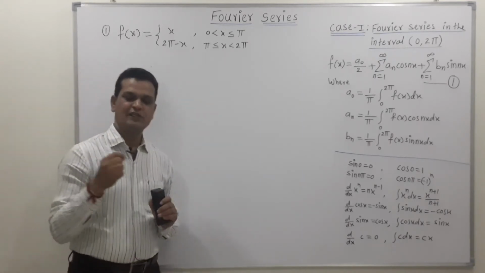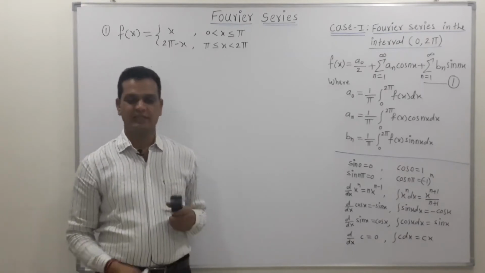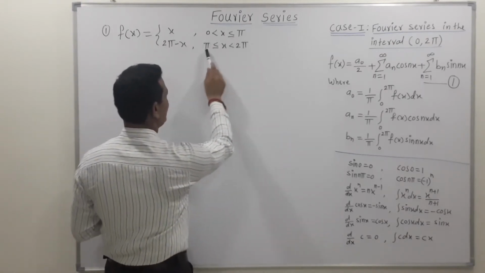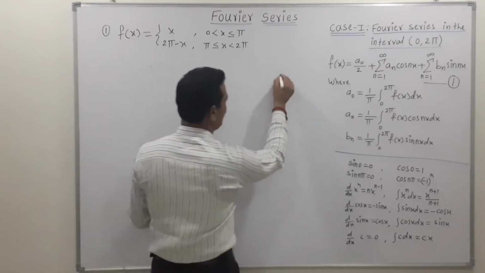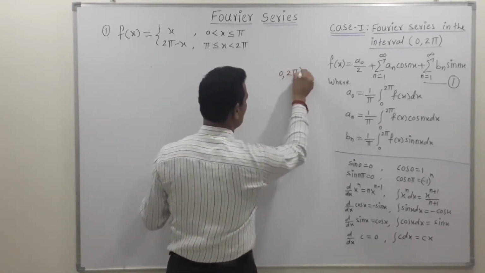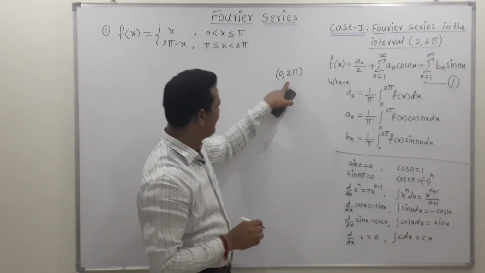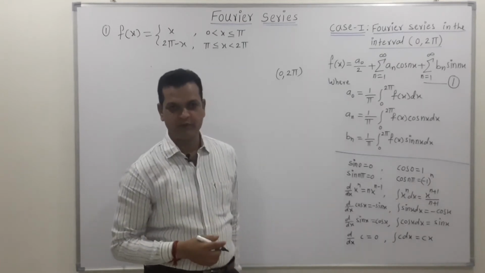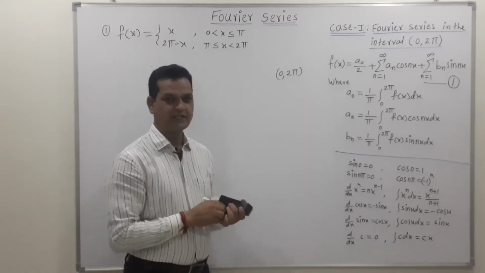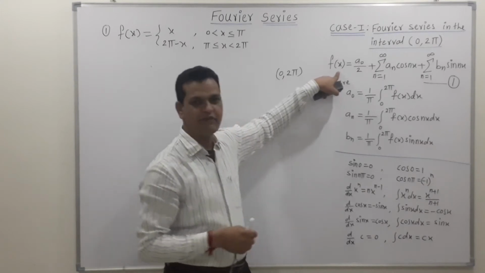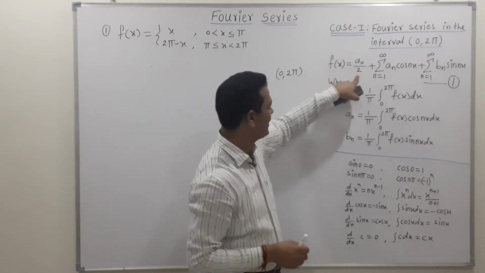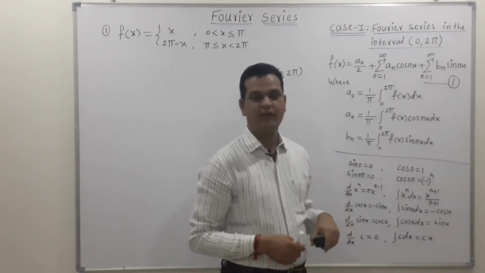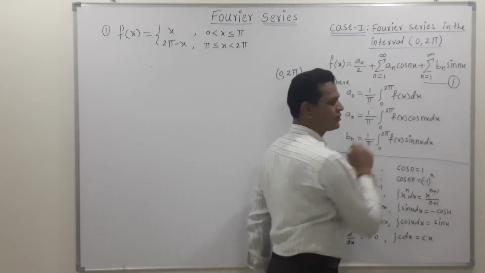Whenever we are solving any example based on the Fourier series expansion, first check the value of the interval. So here the interval is 0 to pi, then pi to 2 pi. So the total length of this interval is 0 to 2 pi. That means this interval is of the type Fourier series expansion for the interval 0 to 2 pi. So this is our case number 1. Whenever case number 1 is there, write down the definition of Fourier series: f of x is equal to a naught by 2 plus summation a n cos of nx plus summation bn sine of nx. Let's call this equation number 1.